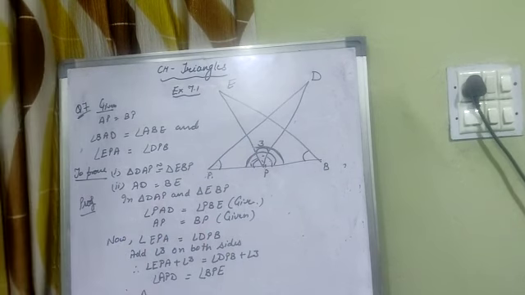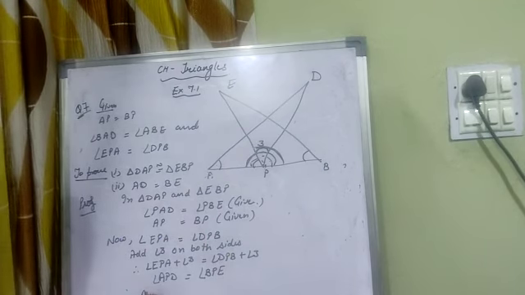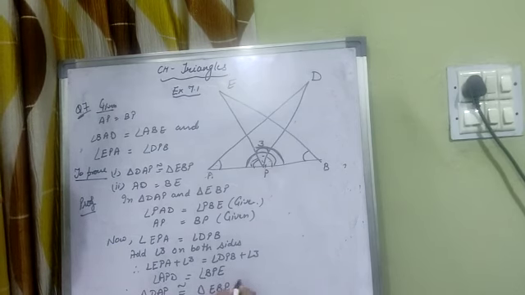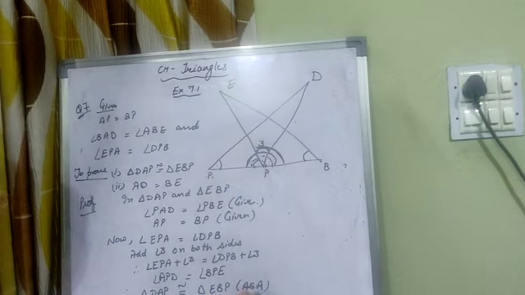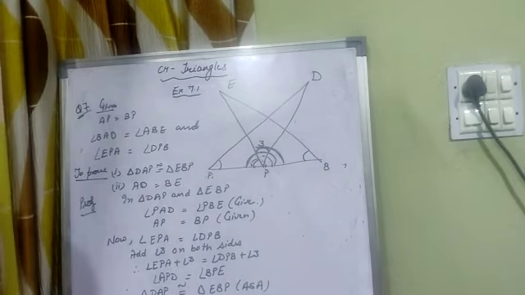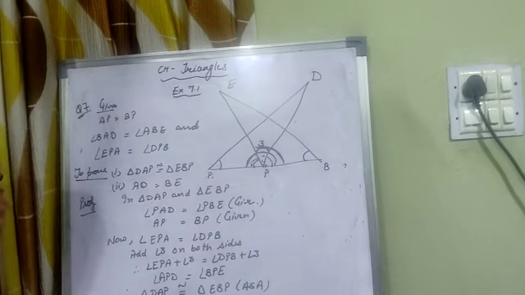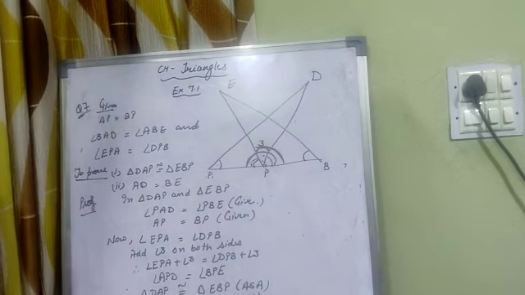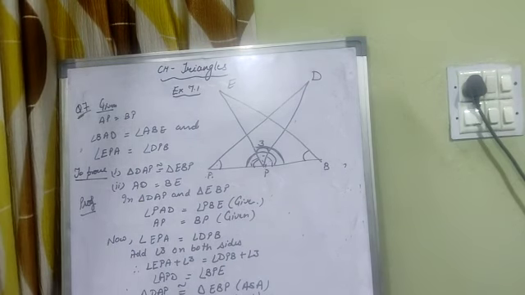Therefore triangle DAP is congruent to triangle EPB by angle side angle, and the second one is AD equal to BE. Yes, by CPCT. Therefore AD is equal to BE by CPCT. Next exercise we will discuss in next video.